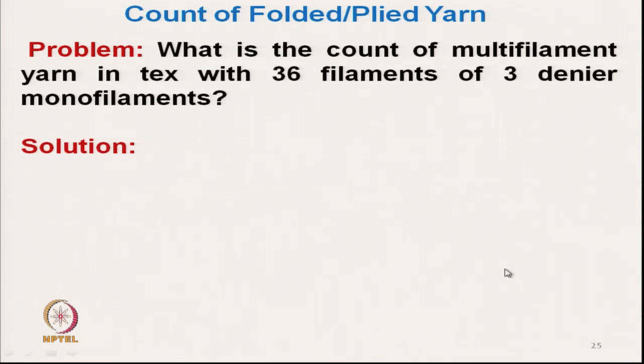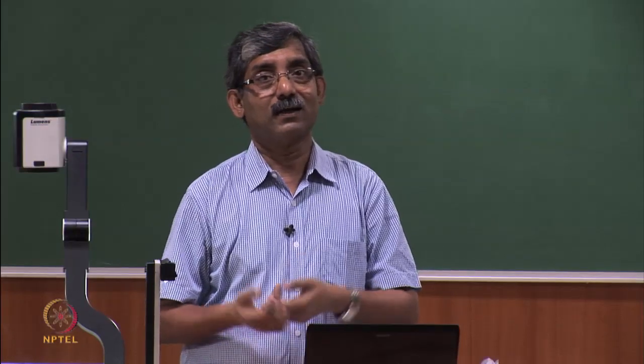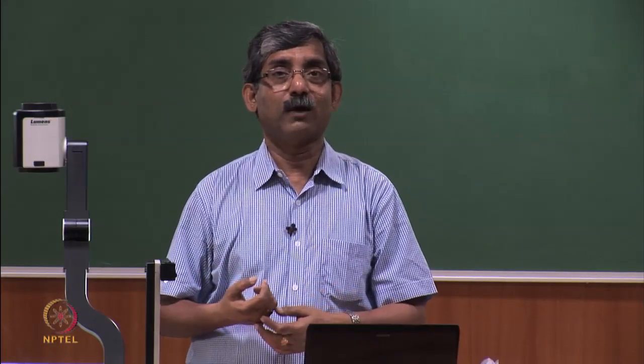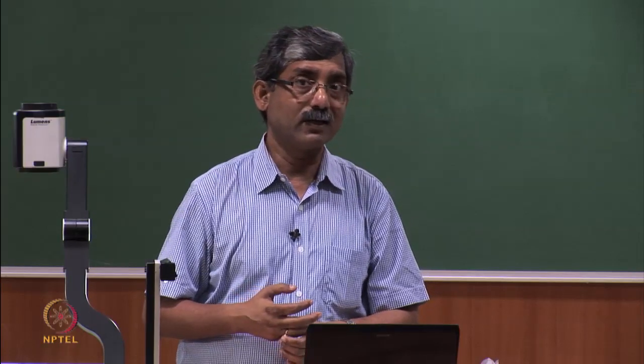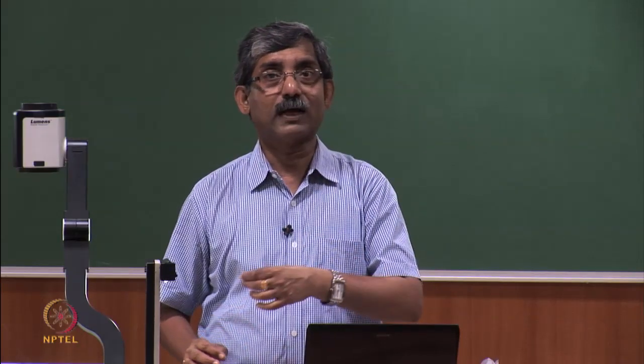This is the answer. Now, the next problem: what is the count, in tex, of a multifilament yarn with 36 filaments, where each monofilament is 3 denier? So each monofilament has 3 denier, and 36 such monofilaments form that multifilament.